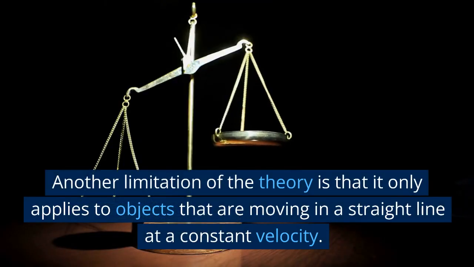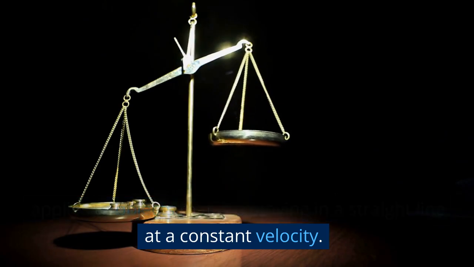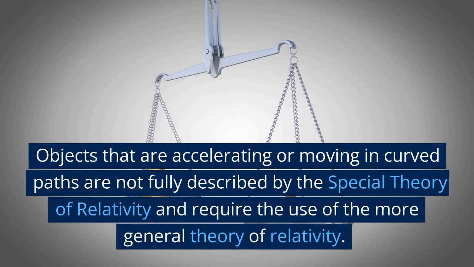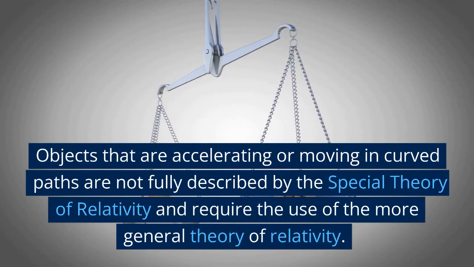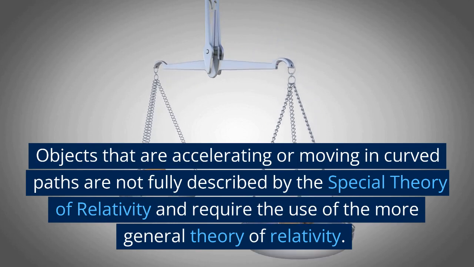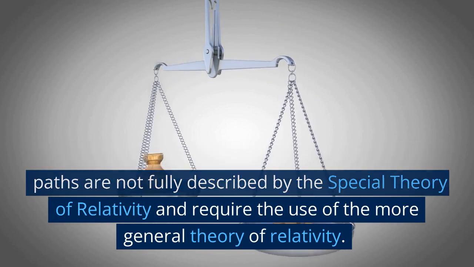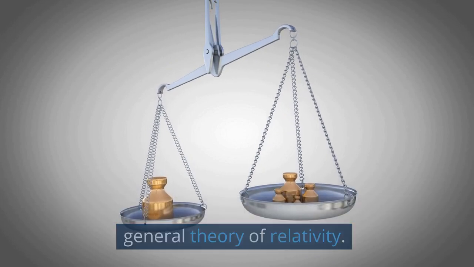Another limitation of the theory is that it only applies to objects that are moving in a straight line at a constant velocity. Objects that are accelerating or moving in curved paths are not fully described by the special theory of relativity and require the use of the more general theory of relativity.